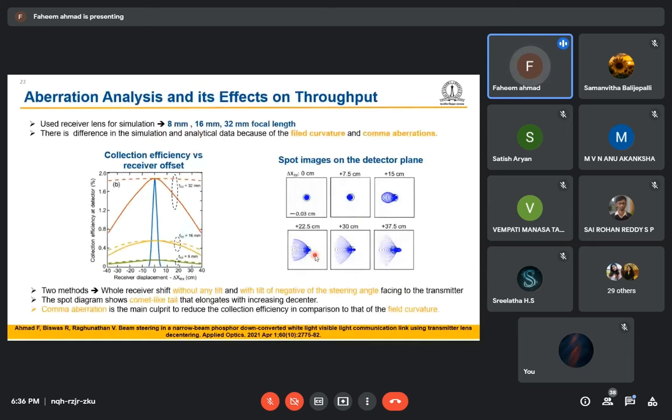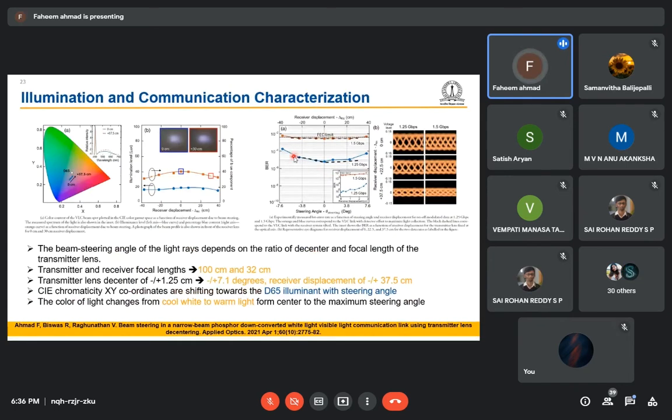I will skip the coma aberration and why the path loss is reducing, because this is somewhat in depth. By using this technique, we were able to steer the beam from minus 7.6 to plus 7.6 degrees. In the horizontal direction, we have checked only. And this is how the VER will change as a function of the steering angle. These plots are for that, and how the color of the light will change. And these are the eye diagrams for that.